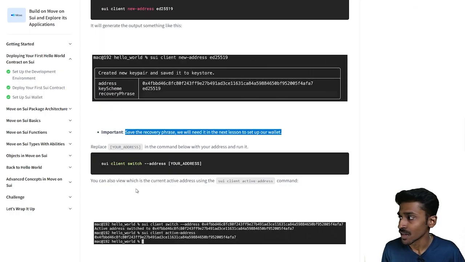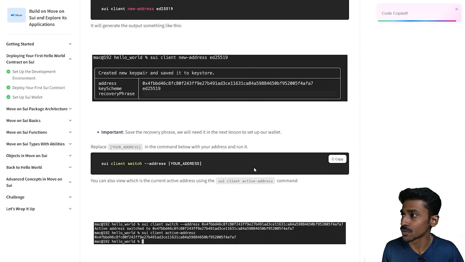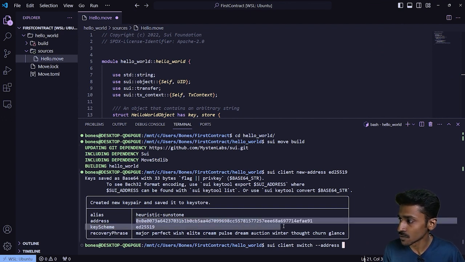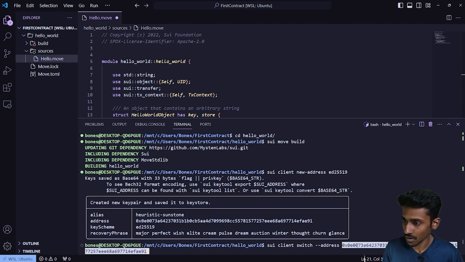Now we're going to switch our address. So we're going to run this particular command, which is sui client switch --address, and then we'll put in our address over there. Let's jump back into VS Code. I'm going to paste this here, and let me copy the address that we got from the previous command that we ran, and paste it over here.